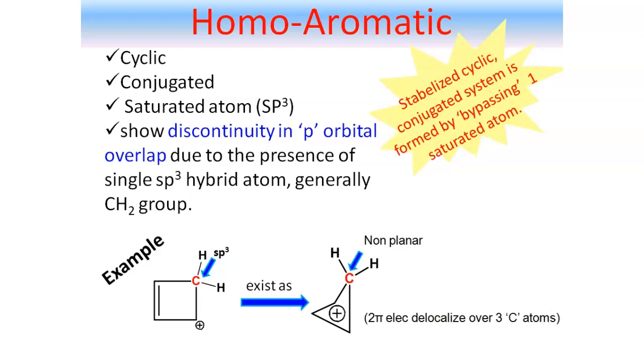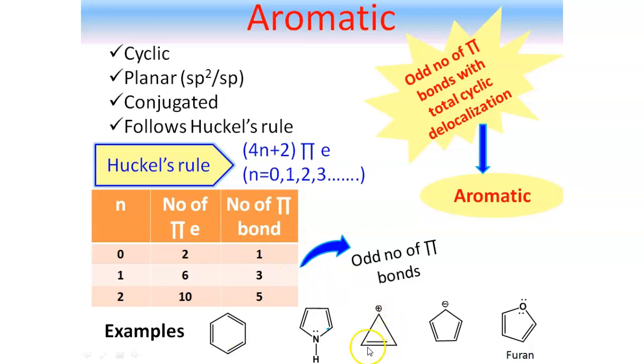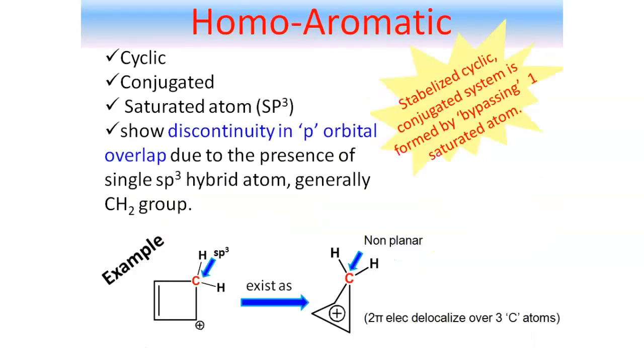cyclopropenyl cation system, as I have already discussed in the example of aromatic systems. Here, cyclopropenyl cation system is an aromatic system because of the presence of one pi bond, following the criteria of total cyclic delocalization, and it is also cyclic. So cyclopropenyl cation is an aromatic system, right? Coming back to what we were discussing now.